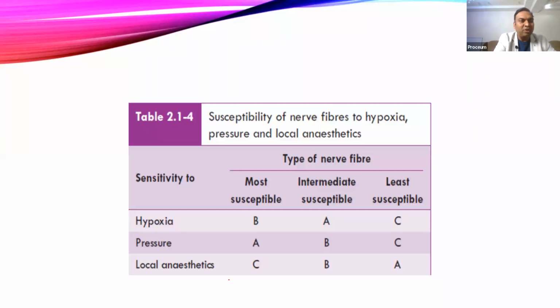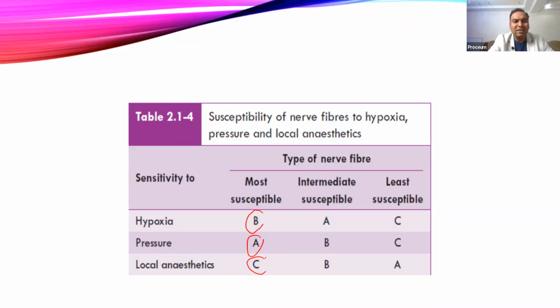Okay. So for hypoxia, B fiber is most susceptible, for pressure, A fiber, and for anesthetics, C fibers. Now see how beautiful it is. For anesthetics, C fibers are very sensitive. So if you ever give local anesthesia, the pain sensation goes first. C fiber conducts the pain sensation. Normally we give anesthesia to abolish pain. So even with small doses you can lose that sensation.